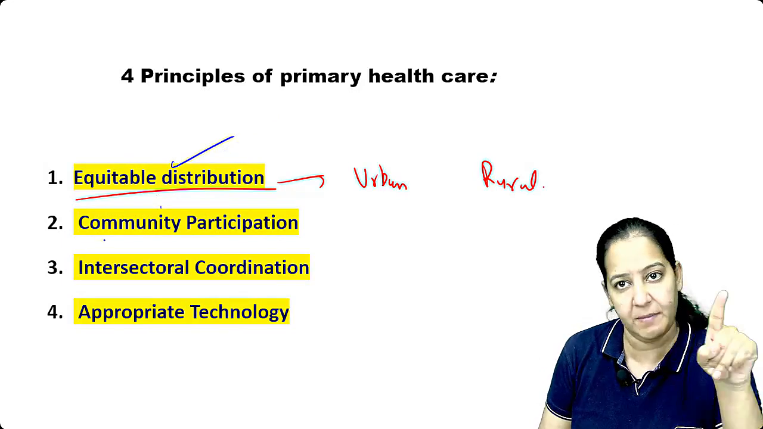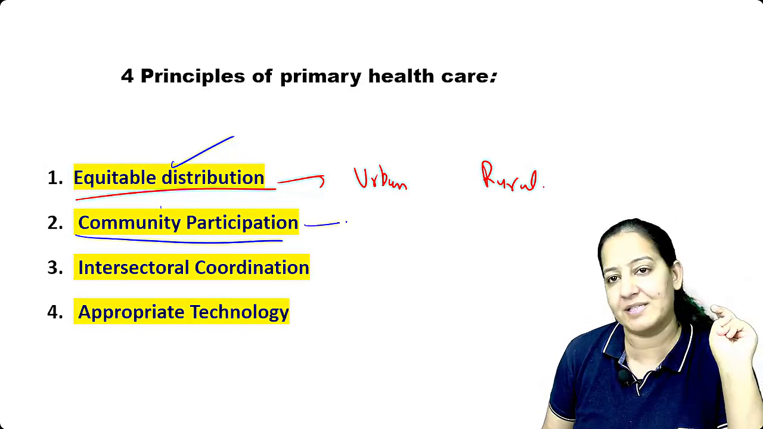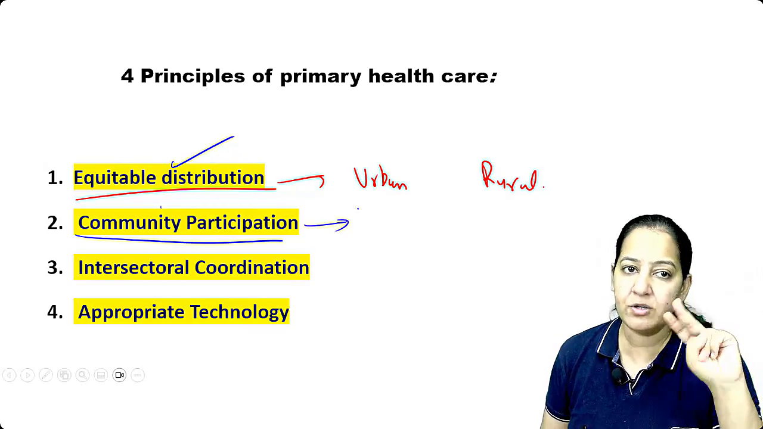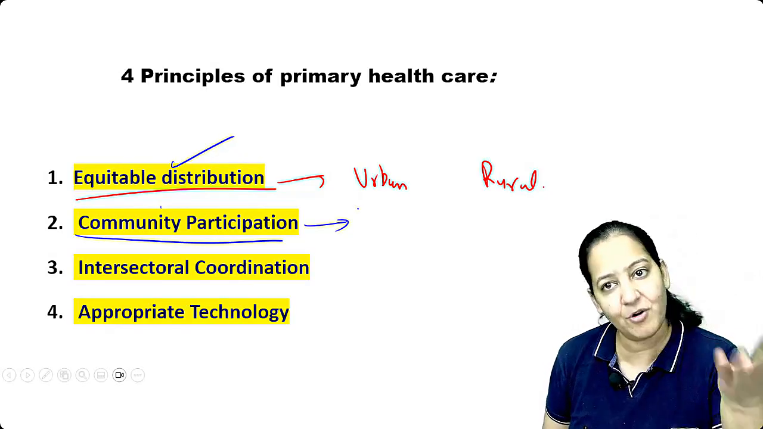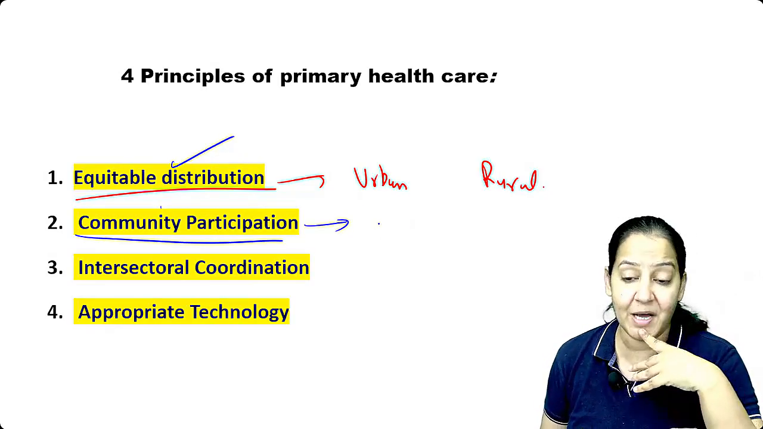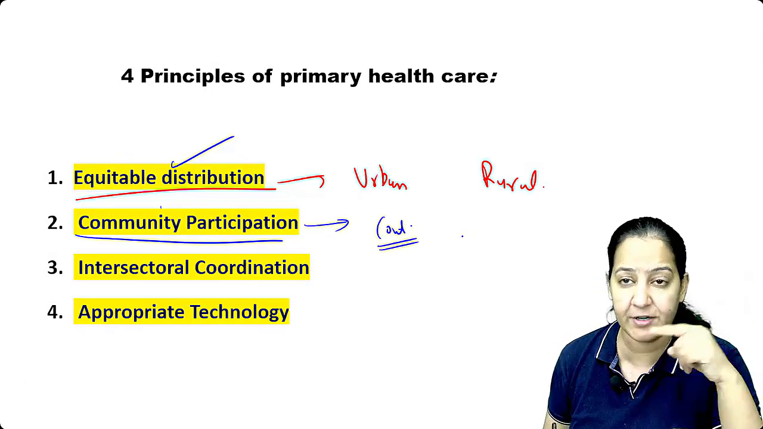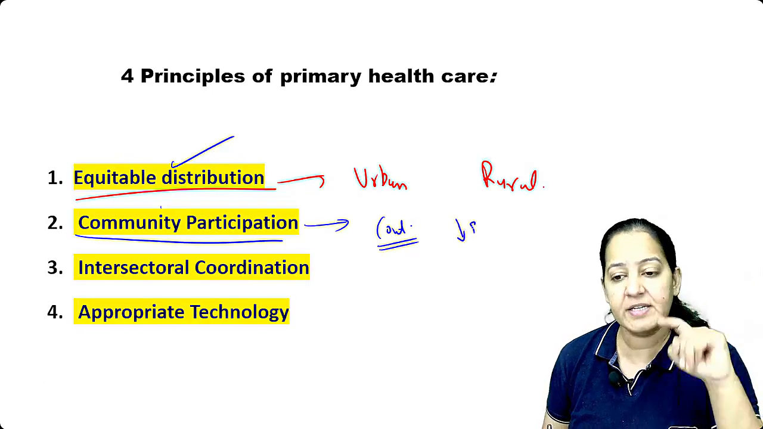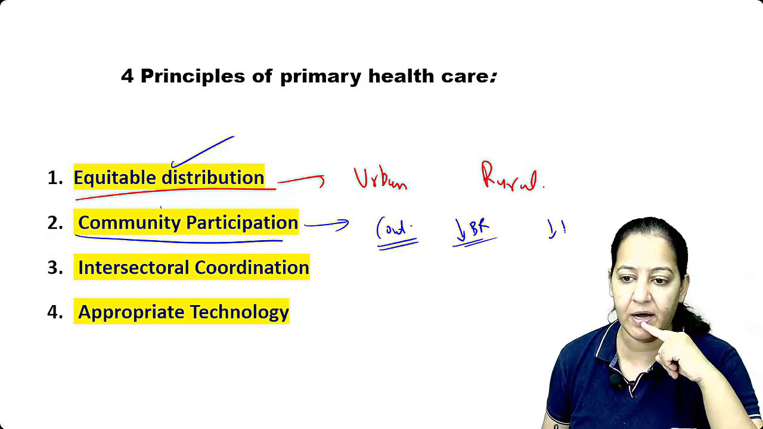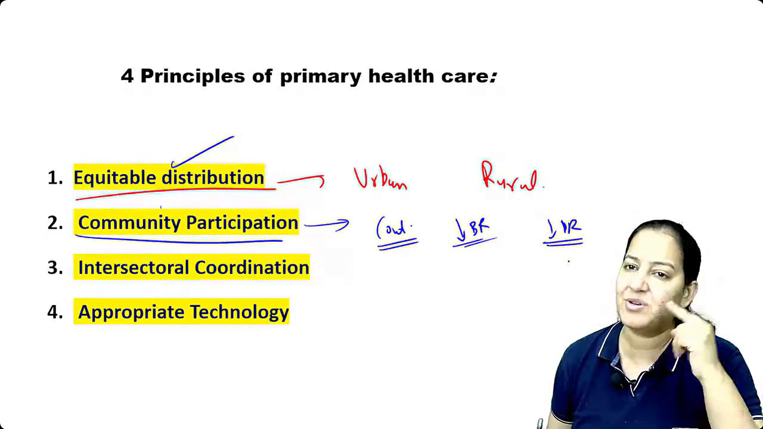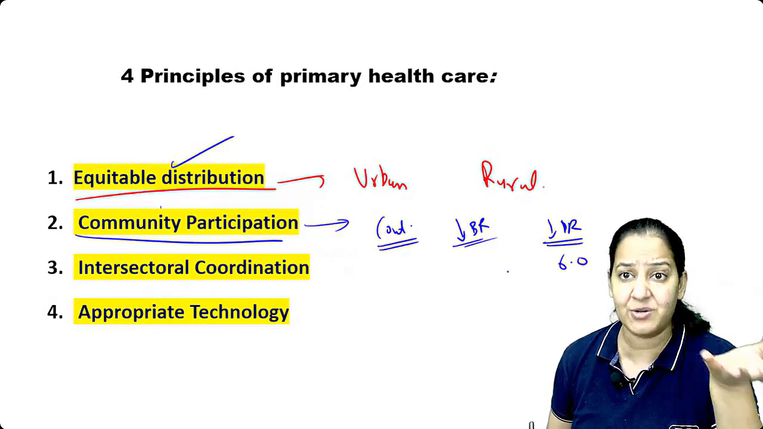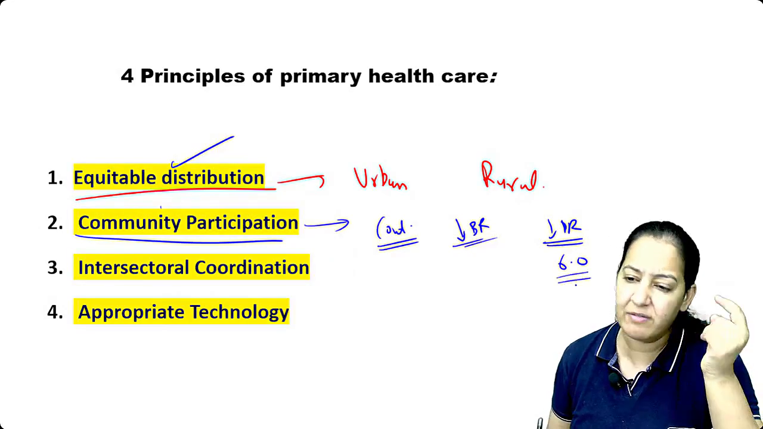Number 2, it should be community participation. What do you mean by community participation? It is not enough that we are providing the care, but people are not ready to accept it. For example, take contraception. Yesterday I taught you demography. It's time to reduce the birth rate. We have reduced the death rate drastically. Nowadays our death rate is hardly 6. There is not much scope to reduce it more.